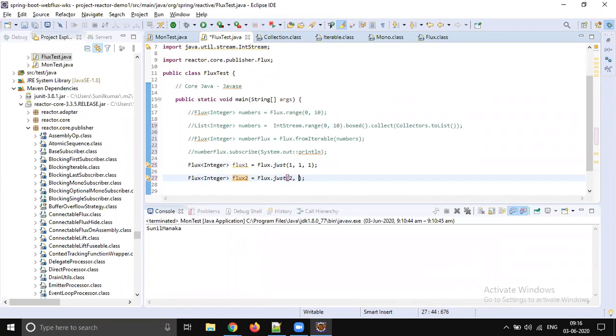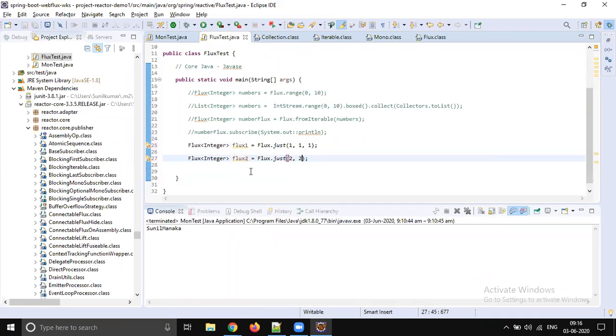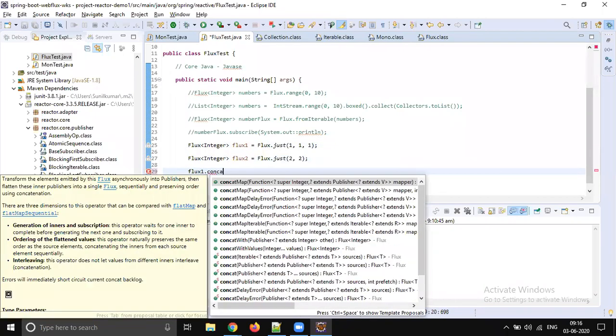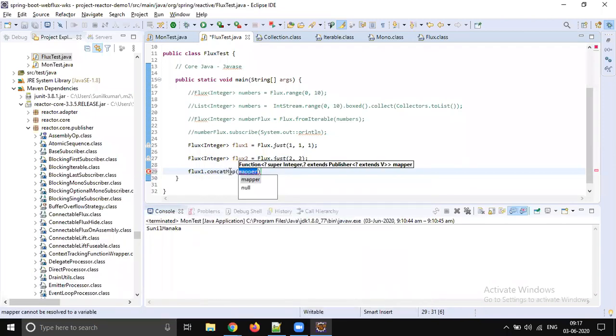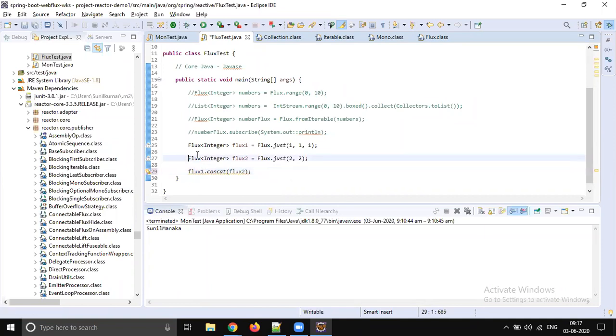When we run this code, what will happen? You will get a sequence 111 followed by 22, because of the concat method. You can call flux1.concat with flux2, and you will get another Flux out, which is Flux 3.